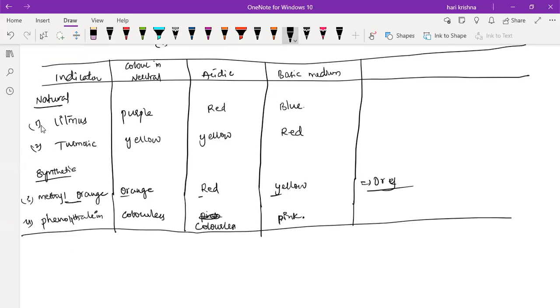It's very important actually. You'll get 1 or 2 marks from this itself in this chapter. If any competitive exam is coming, compulsorily one question will come on this. They'll ask, what is the methyl orange color in the basic medium? It's yellow. Or phenolphthalein color in the acidic medium? Colorless.